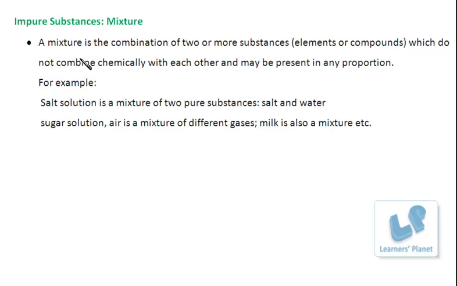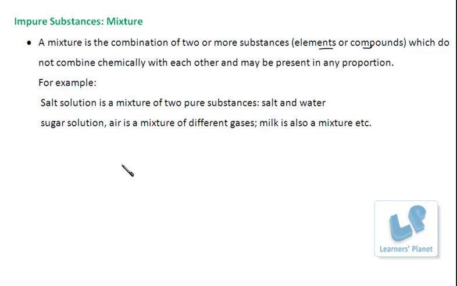Impure substances or mixture. A mixture is a combination of two or more substances, that is, elements or compounds, which do not combine chemically with each other and may be present in any proportion. So an impure substance is a mixture, and in them the elements and the compounds are present which do not combine with each other chemically.